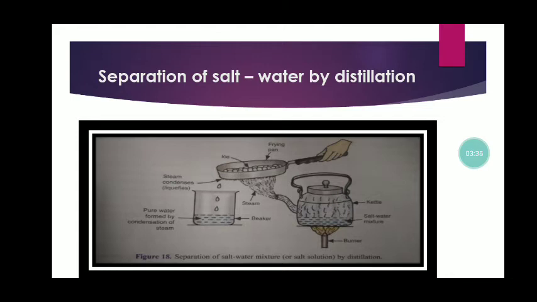Now when you heat this kettle, the vapor goes up, and when you put a pan containing ice, the vapor goes to the ice tube, and it is condensed to get back water, and the kettle is left with pure salt.